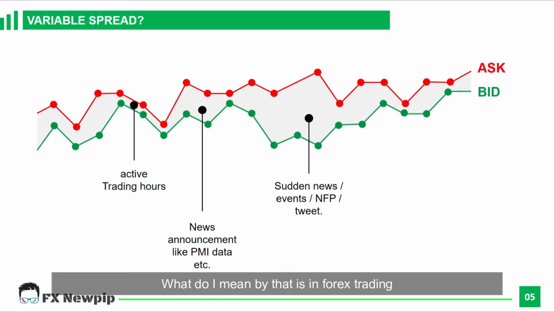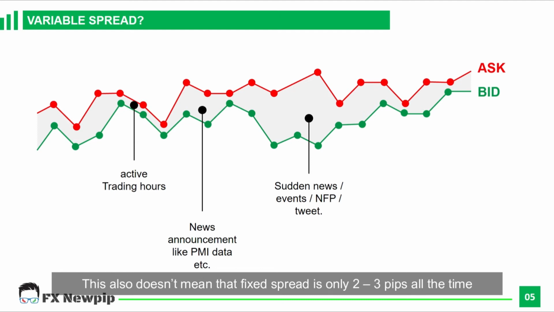What do I mean by that is, in forex trading we can have active hours when this is the best time to trade. We have news hours, we have non-active hours where the market is ready to close and change session, and we have big news trading hours where big news like non-farm payrolls and bank interest rate decisions come out. As you can see, spread size in active trading is considered relatively stable, which means the commission you need to pay to the broker might be even lower than the fixed spread.